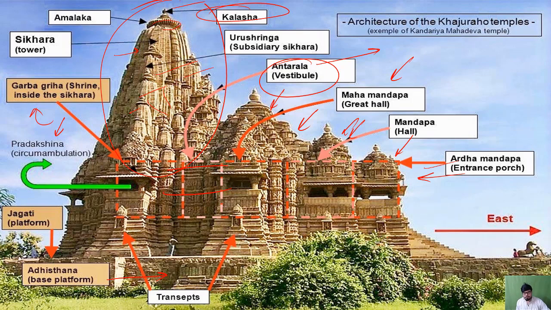Always the direction is towards east, so that when the sunrise happens, then the sun ray comes to the Garbhagriha directly. So that is the reason. Most of the temples are always pointing towards east. And this is the whole structure of Kandariya Mahadev temple, and that is there in Khajuraho. And it was built during the time of King Vidyadhar.